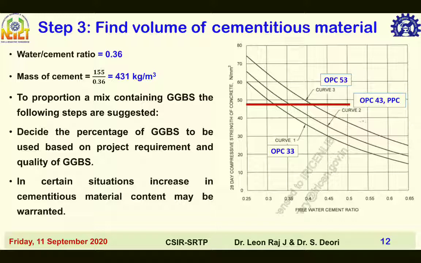For M40 grade of concrete, the target strength was 48 MPa and the corresponding water cement ratio is 0.36, for OPC 43 grade or PPC type of cement.